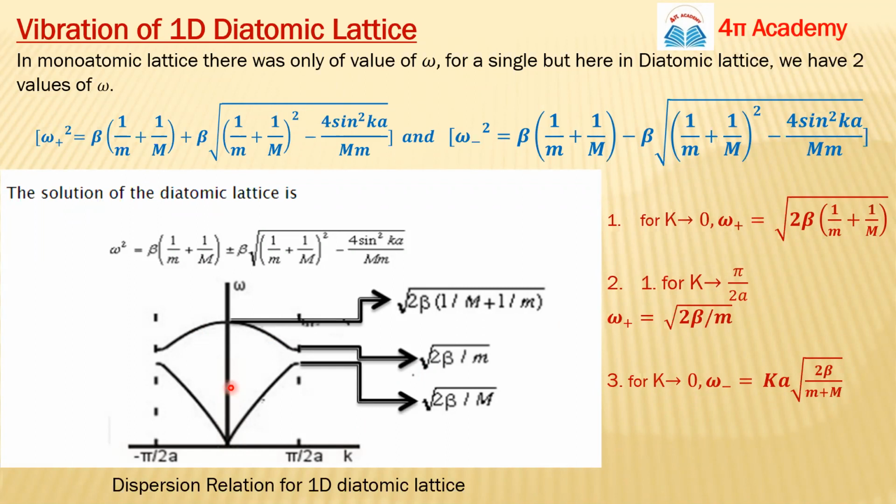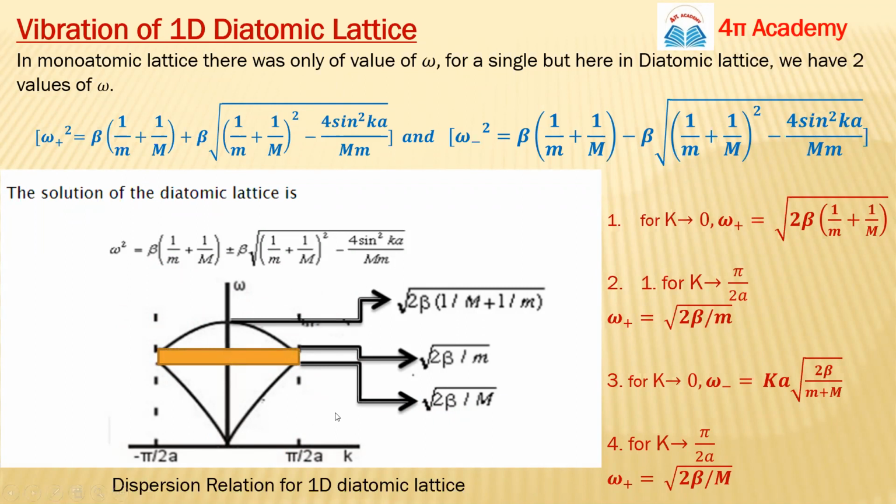And if k tends to pi by 2a, one second guys, this is omega minus, before uploading I will correct this. So your omega minus is this, 2 beta upon capital M. So we get different values of omega plus and omega minus. The upper values correspond to omega plus and the lower values correspond to omega minus.